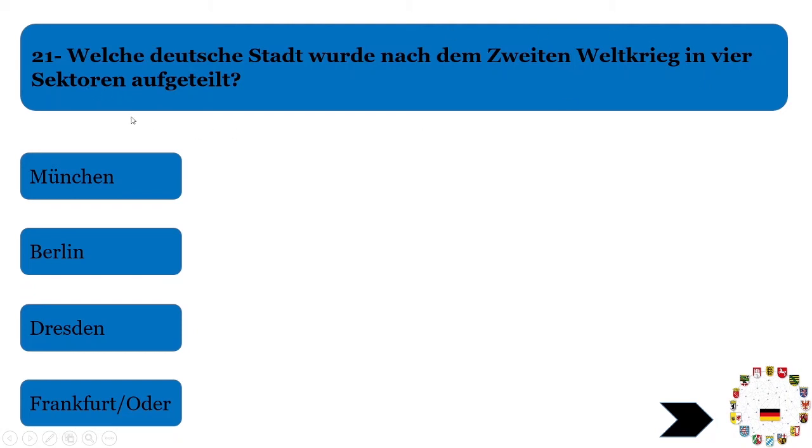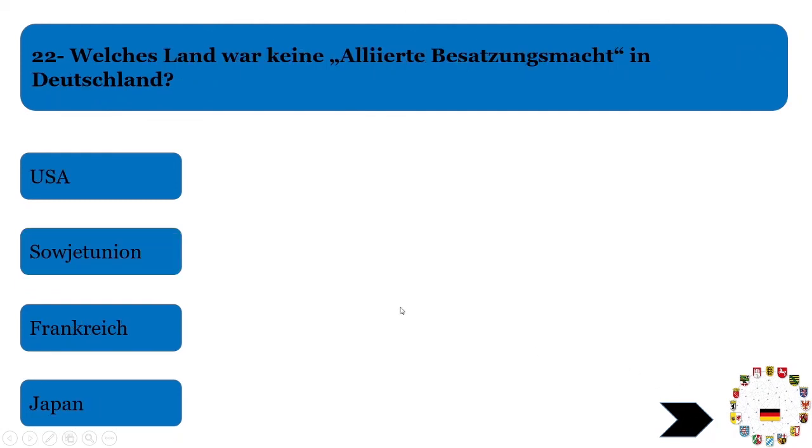It was actually in 4 Sektoren. It was divided in 4 sectors itself. That city was Berlin. Just remember this city. Now we will move to the next question.